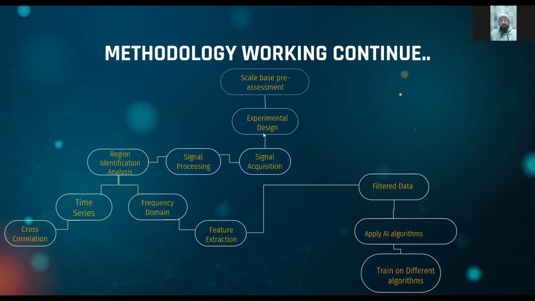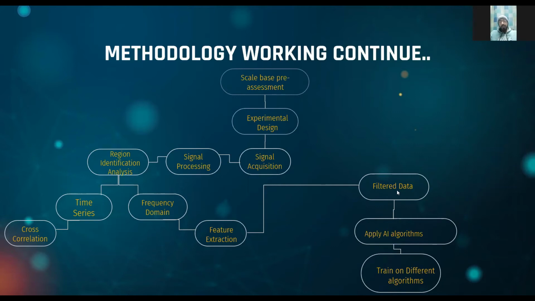First we do the scale based technique, then the experimental design, then we get the signal and then process the signal. Then region rectification analysis including the time series and frequency domain. In the time series, we get the cross correlation, like whether the person is addicted or not addicted using the scale based technique. Then in the frequency domain, we extract the features using DWT in the alpha, beta, gamma band.